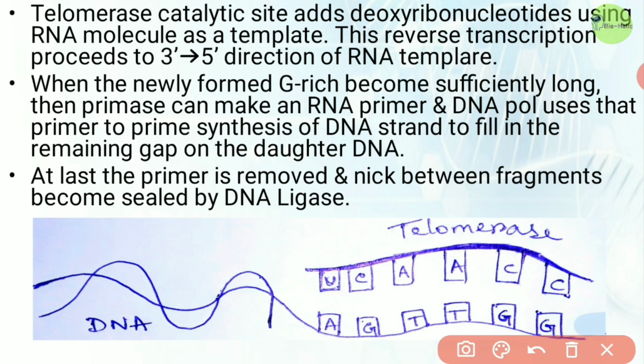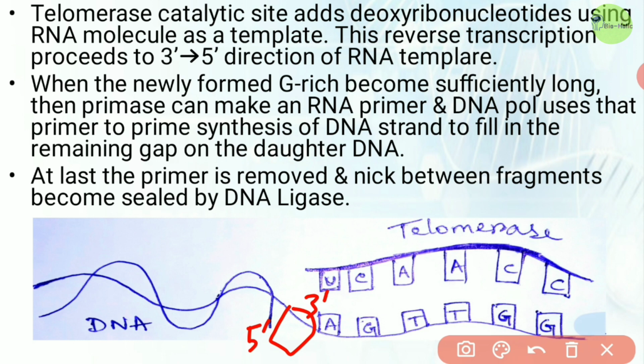So this is the 3' end of the DNA template strand, but here after the last primer removal, this short part cannot be filled in. And also this is the 5' end of the newly synthesized DNA. That means there is no free 3' OH group to add new nucleotides.